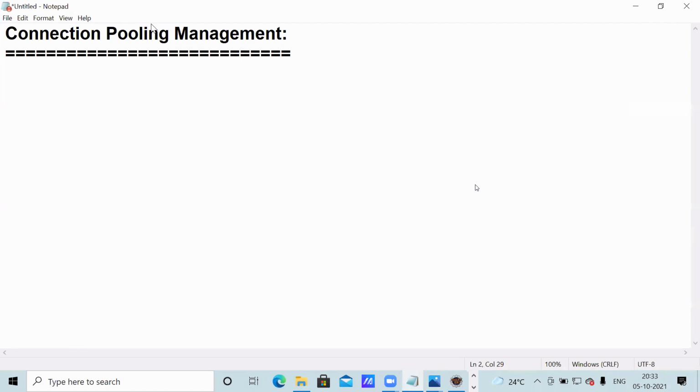So connection pool management is done by the connection pool manager, on the server side. On the server side, you can create some connection objects. Not only one web application, the entire server, all web applications can use them. Code reusability.